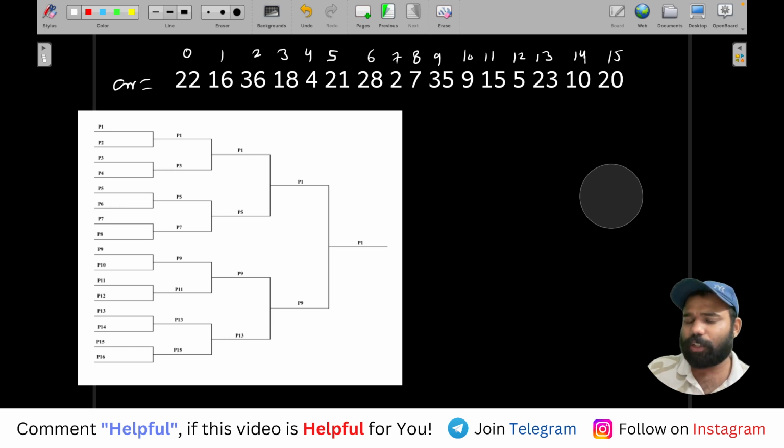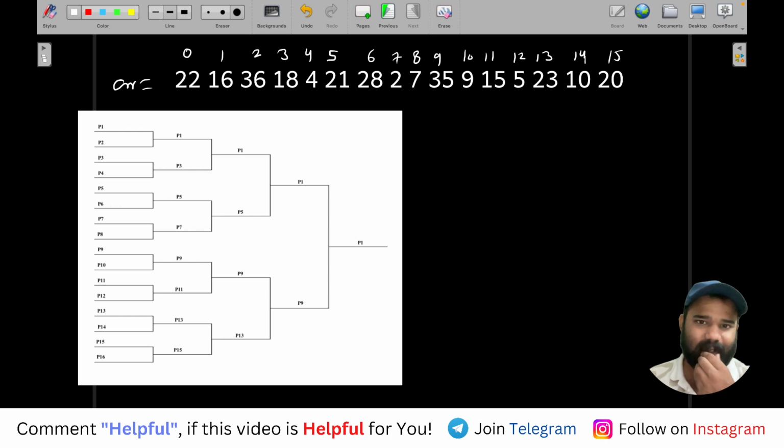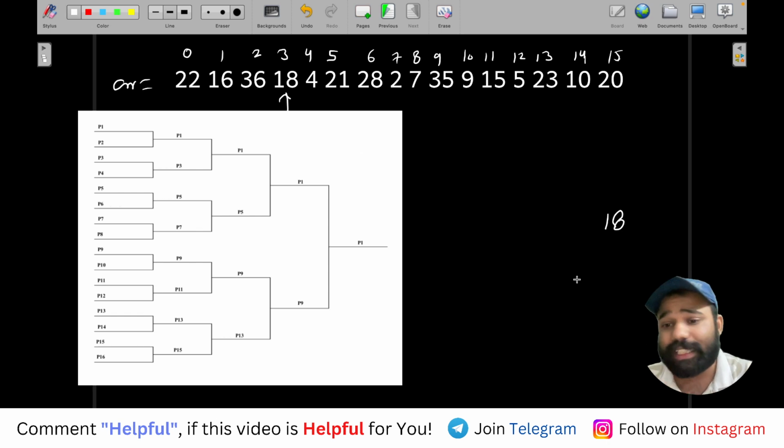How can we find this? Basically, see. If we can know for every player how many players have less skill than them, so that player can win the matches against them, and we can arrange all those players in ascending order, right? Let me give you an example. For example, we pick the player number 18. Now let's find how many players are there whose skill is less than 18, because 18 can win from those players only. It cannot win from any other player, right?